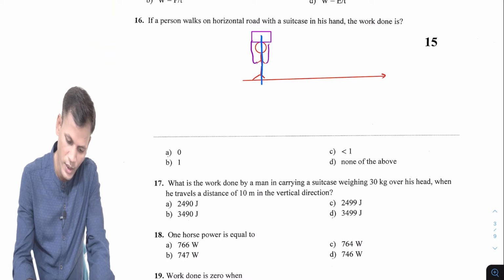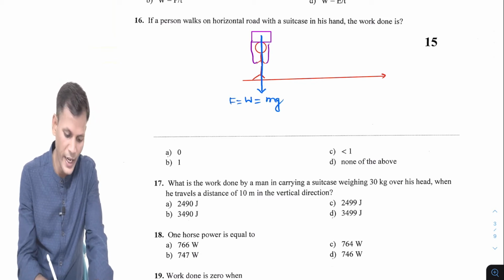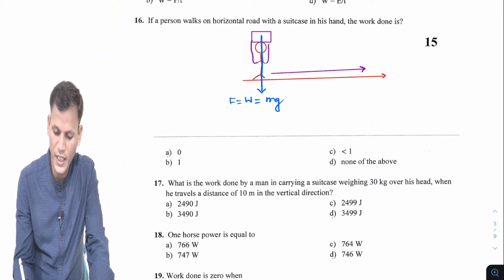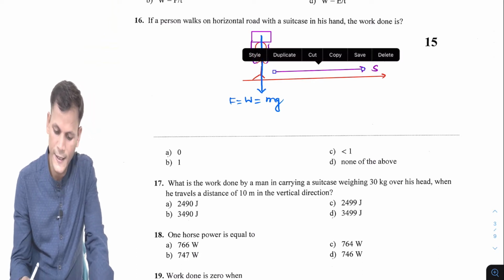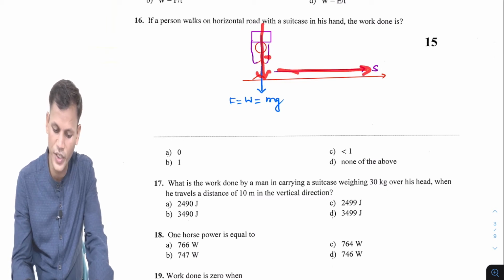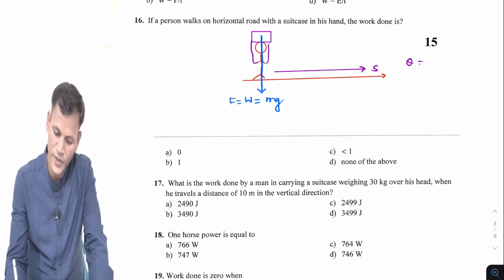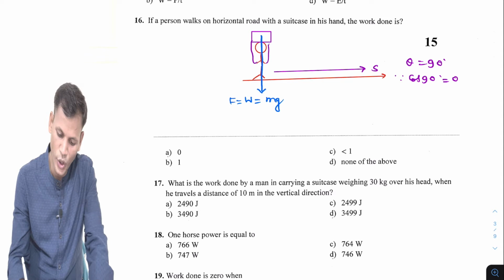will be downward. So this is the direction of force, weight, that is mg, and displacement is in this direction. Be assured that in this case force and displacement are perpendicular, so theta becomes 90 degrees.